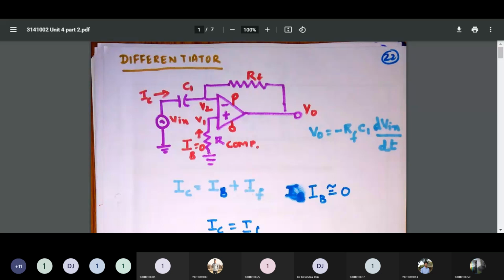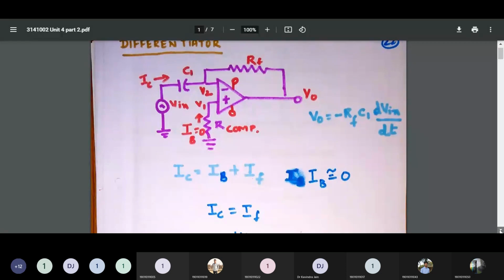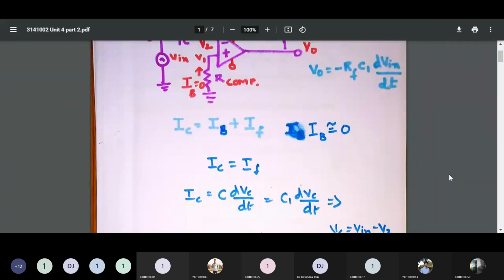Now again, we can say that IC is equal to IB plus IF, where IB is approximately equal to 0. So I can say that IC is approximately equal to IF. Once IC is equal to IF, I can also say that IC is equal to C dVC by dt.